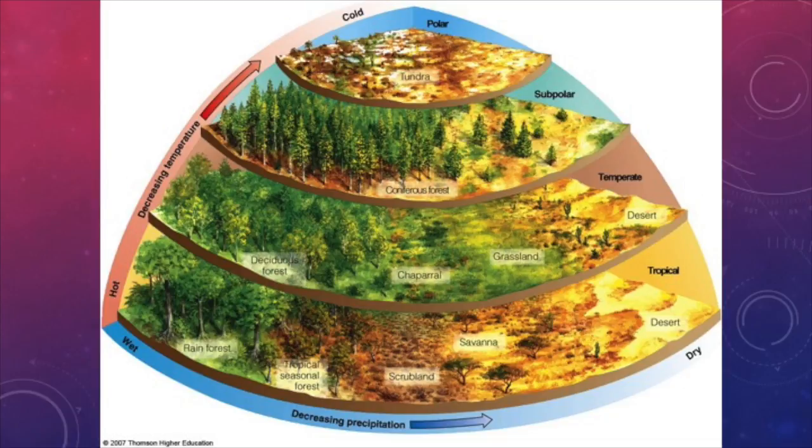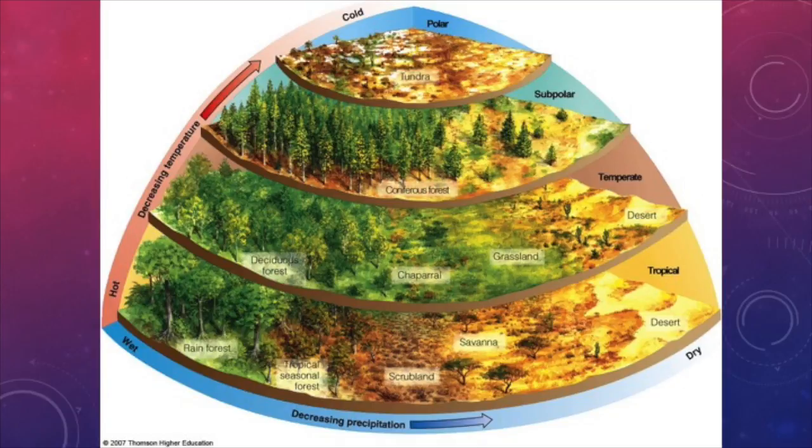Despite the map displayed showing locations where one biome meets another as being a defined line, this is not accurate. There is a transition zone between biomes in which we expect to see an overlap of the species present. This transition zone is called an ecotone.